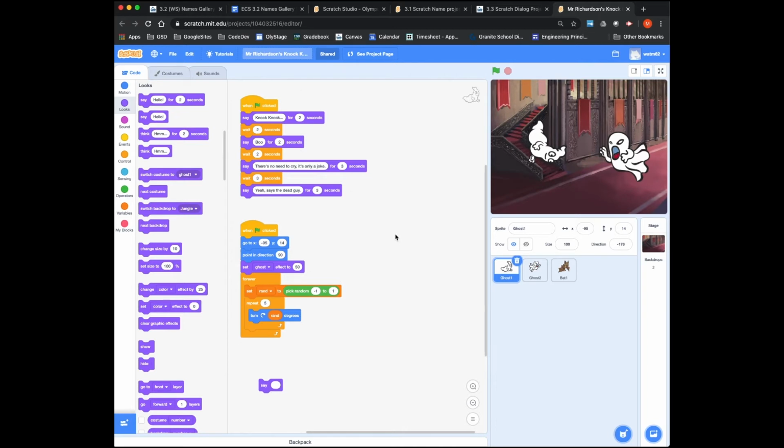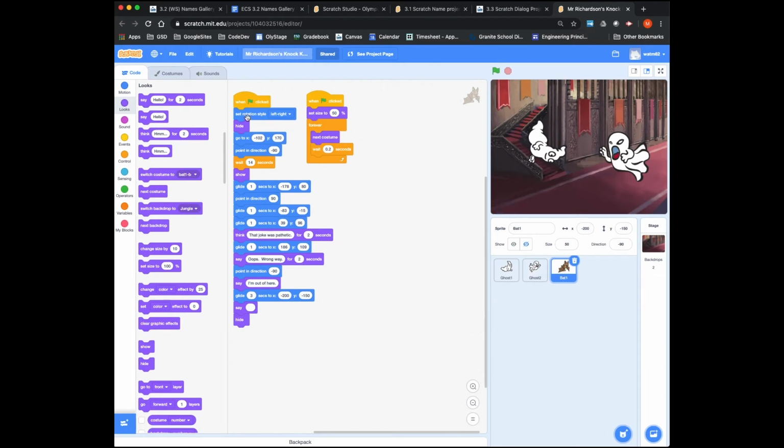A couple of other things to notice about Scratch. That's how the dialogue goes. And by the way, the bat entered fairly late in the process, so it had to wait 14 seconds. We had to figure that out by trial and error. And then several moves. It's using the glide command to come down the stairs and then up to this corner and then out.